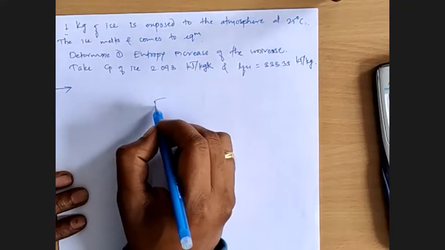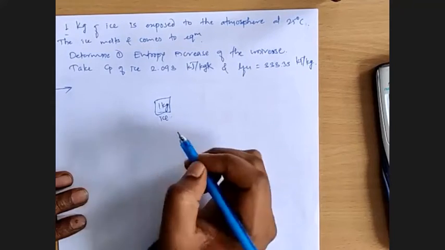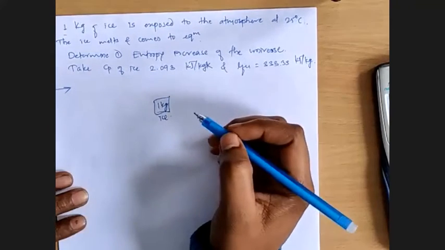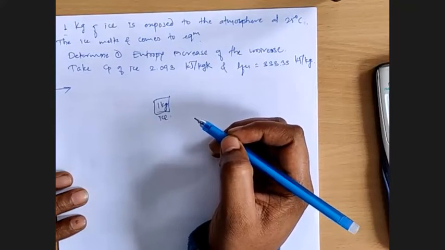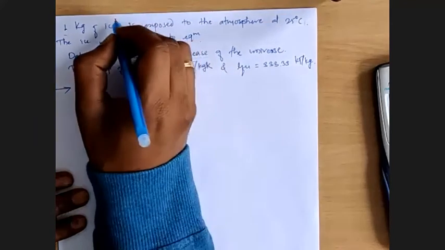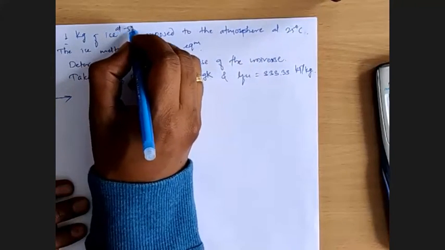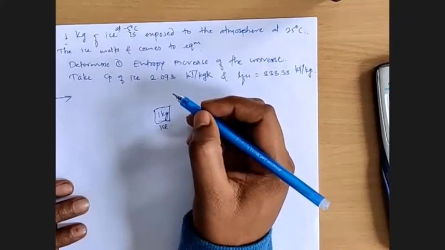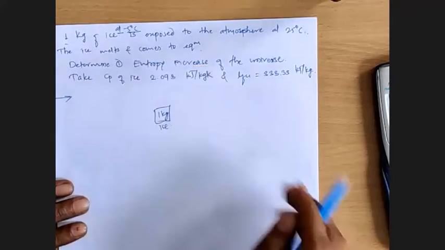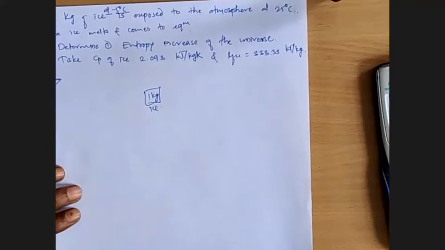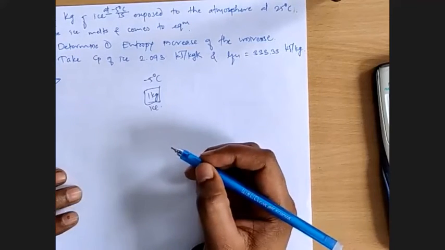Suppose there is a block of 1 kg ice and its temperature is, okay, I forgot to mention that one. 1 kg of ice, correct the statement, at -5 degrees Celsius. Everything else is same. So its temperature is -5 degrees Celsius.